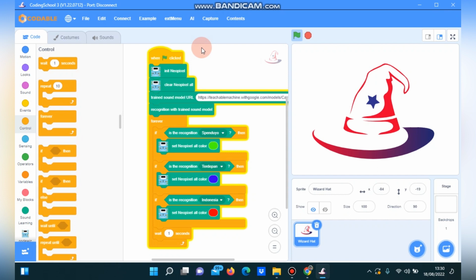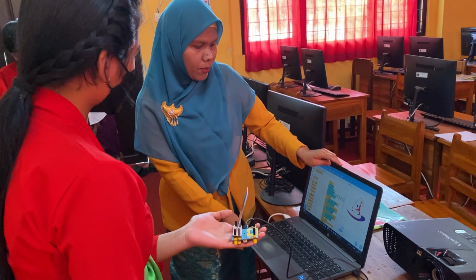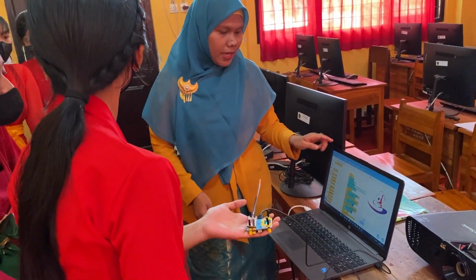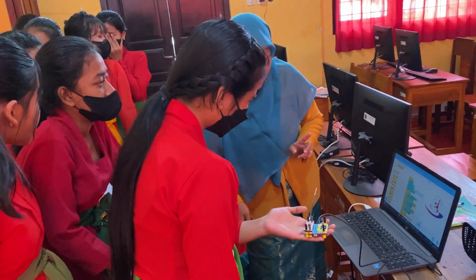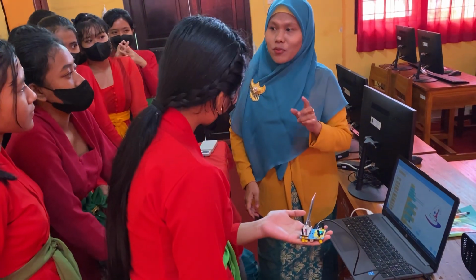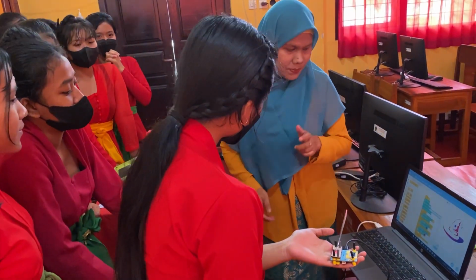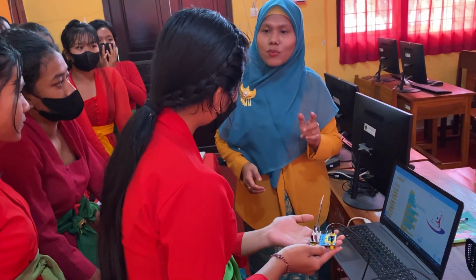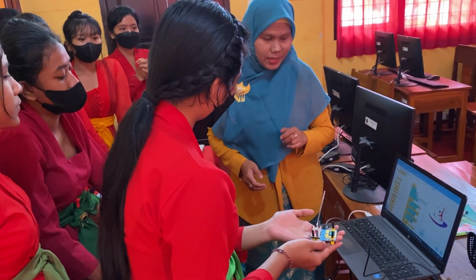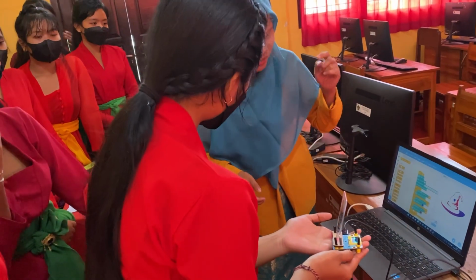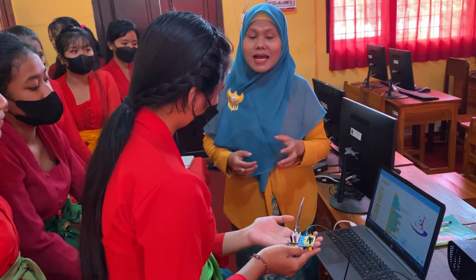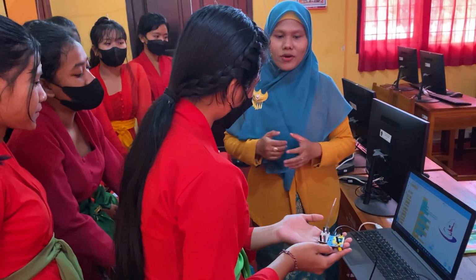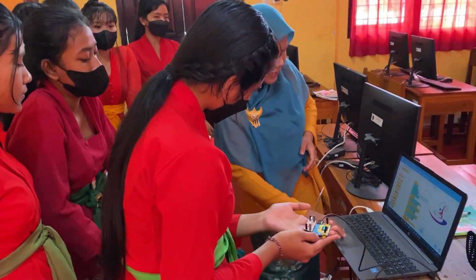Okay, we try it. The program: if we say Spendoyo, the color will be green. If we say terdepan, the color will be blue. And if we say Indonesia, the color will be red. Okay. Now we play.